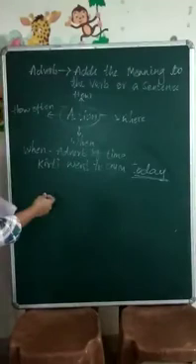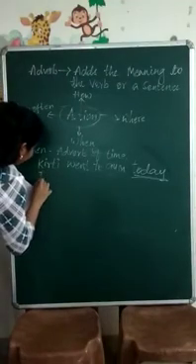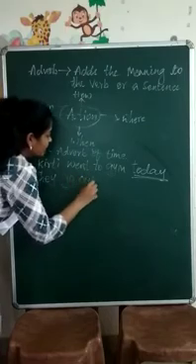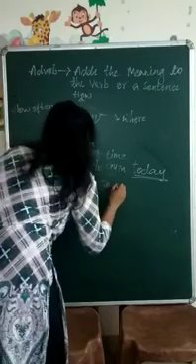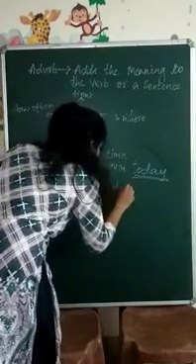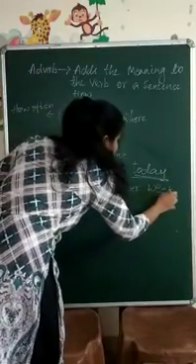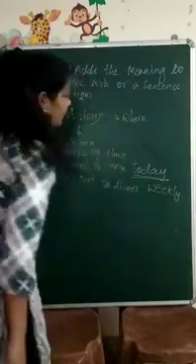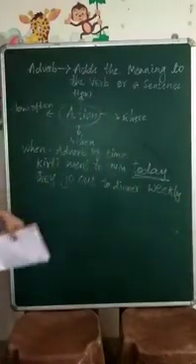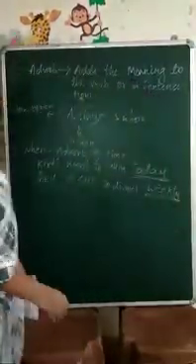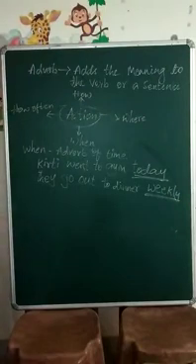Next, coming to the next example. They go out to dinner weekly. Means here adverb is when they will go, every week. So weekly is an adverb here.